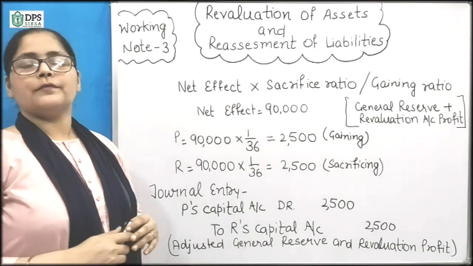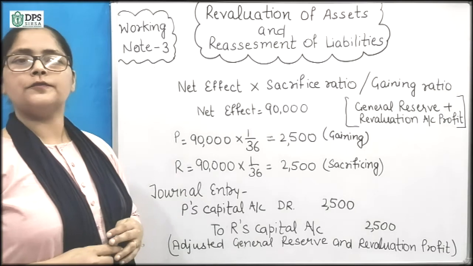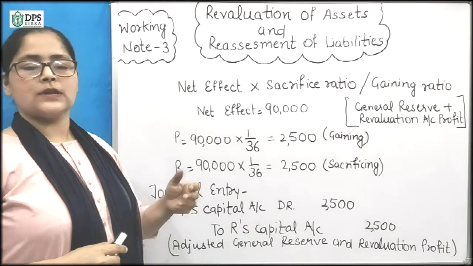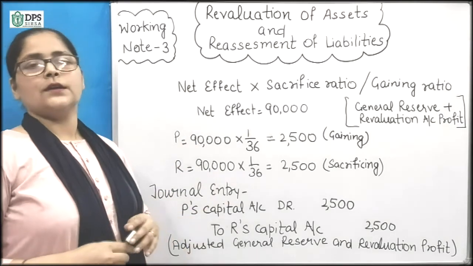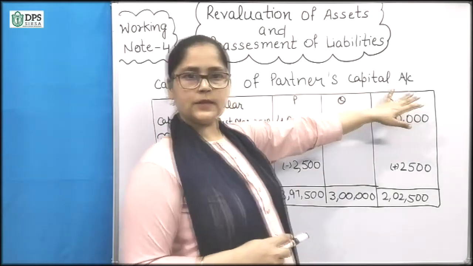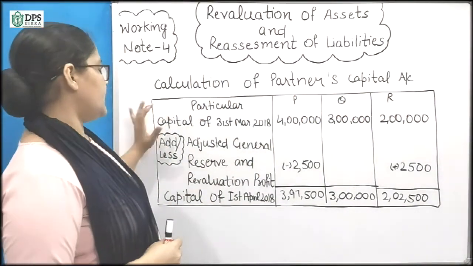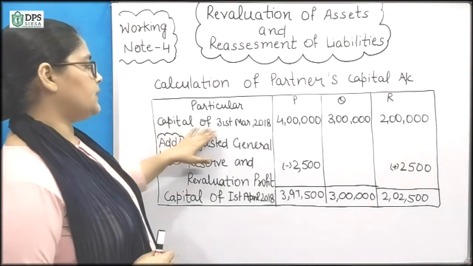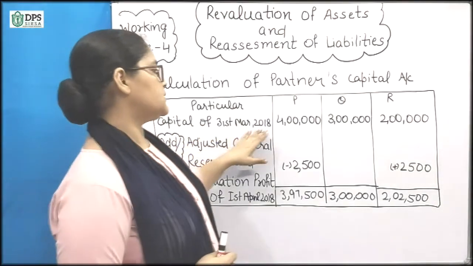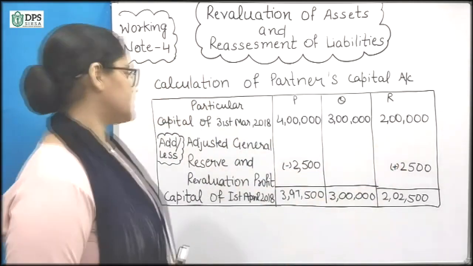Now in working note 4 we will do the calculation of new capitals. After all the calculations, in the next working note we will calculate the partners' capital accounts. The partners' capitals on 31st March 2018 are 4 lakh, 3 lakh and 2 lakh.